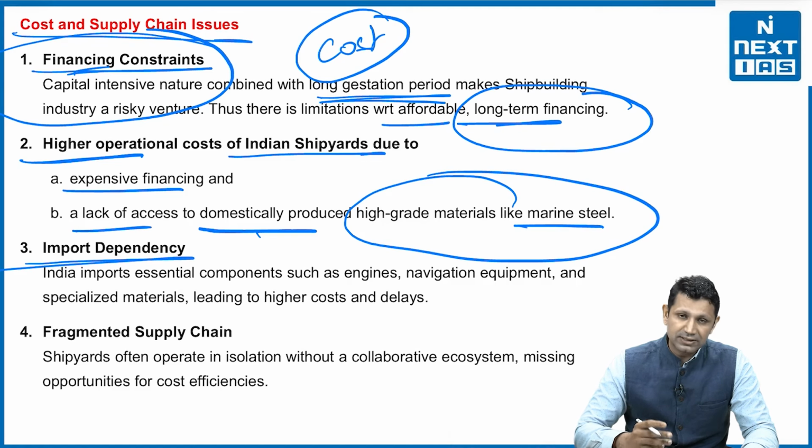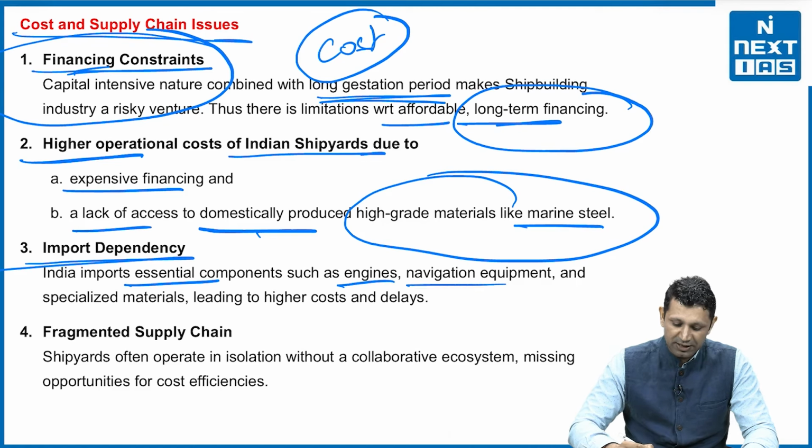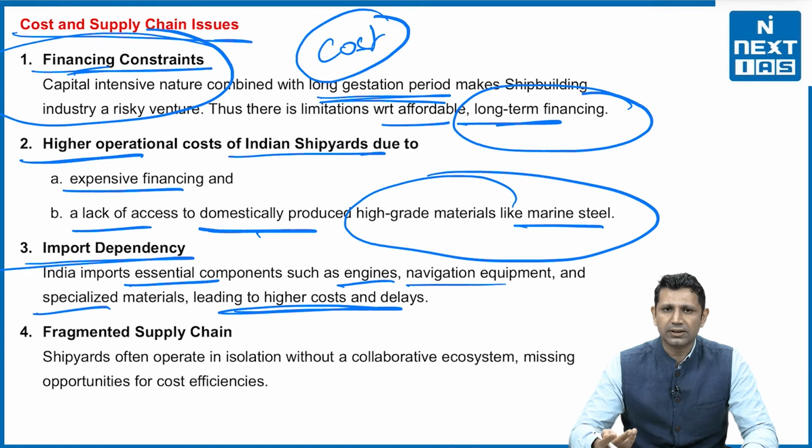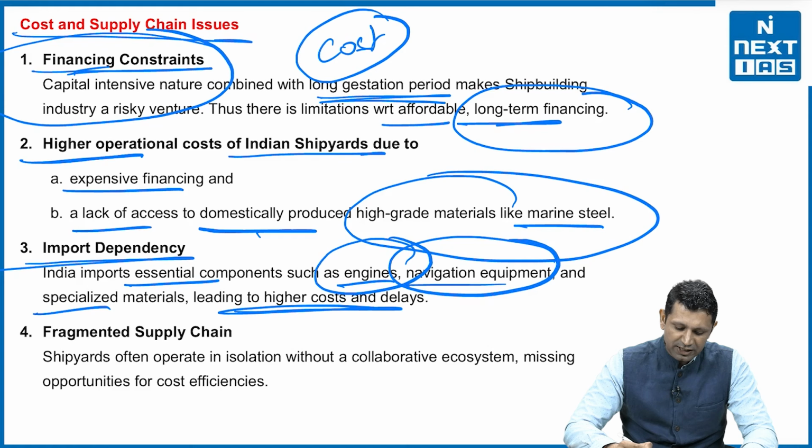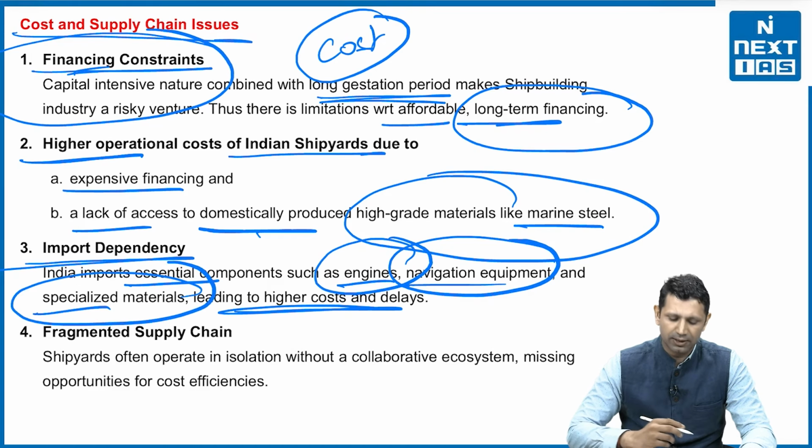Then import dependency, we have already discussed. India imports essential items such as engines, navigation equipment and specialized materials, leading to higher cost and delays, because when we order something, it takes time to be delivered to us. So we need to develop our domestic manufacturing of engines, navigation equipment and specialized materials.